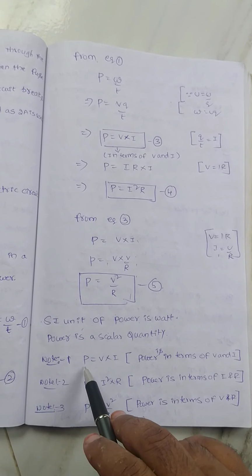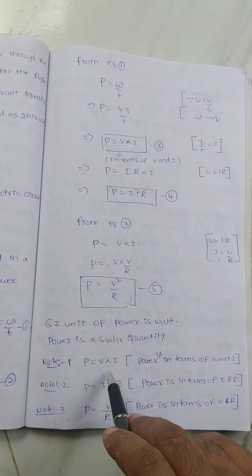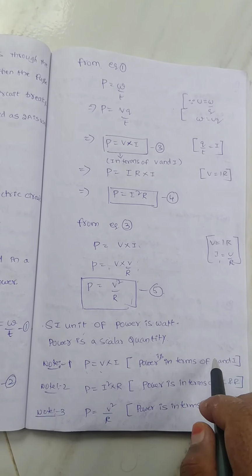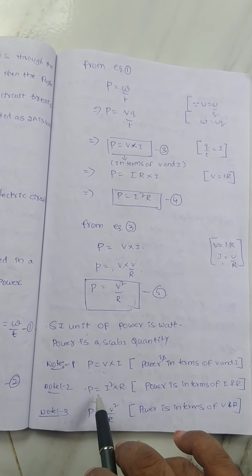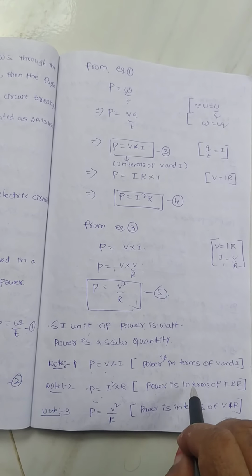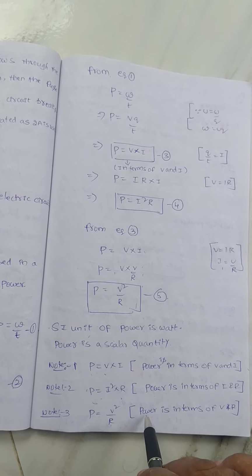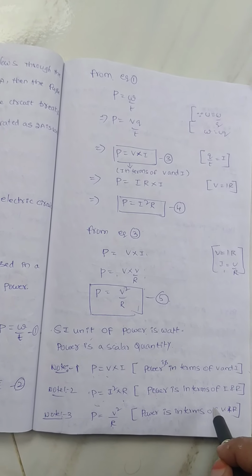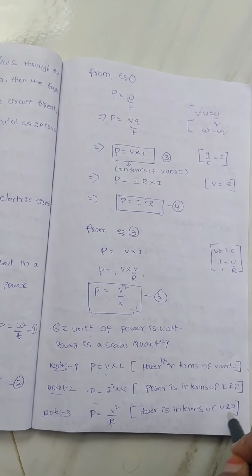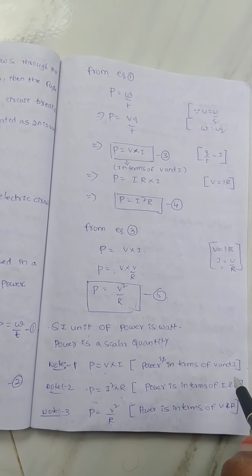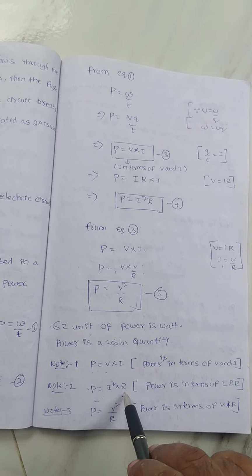See from note 1, P = V into I. This formula gives power in terms of V and I. The second formula, P = I²R, gives power in terms of I and R. The formula P = V²/R gives power in terms of V and R. So if the problem gives V and R, we can use this formula. If the problem gives I and R, we can use I²R.